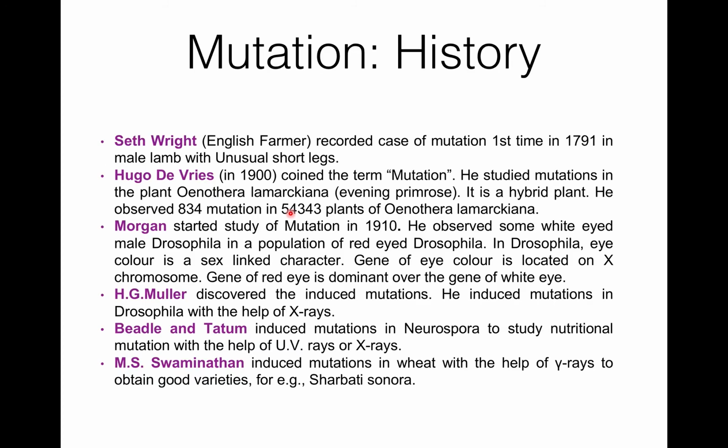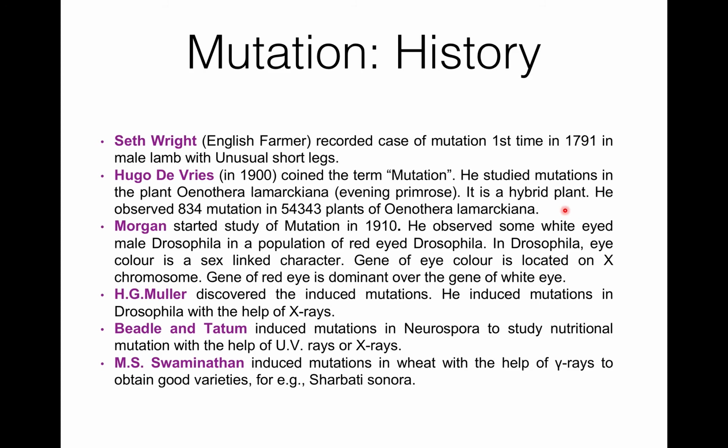Now history. There was one English farmer named Seth Wright. He recorded a case of mutation for the first time in 1791 in a male lamb with unusual short legs. He observed that there was one lamb having unusual short legs. Then in 1900, Hugo de Vries coined the term mutation. He gave the word mutation.